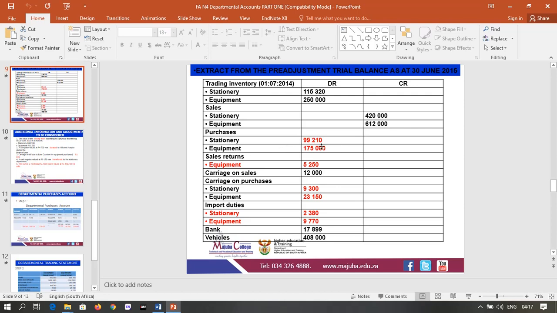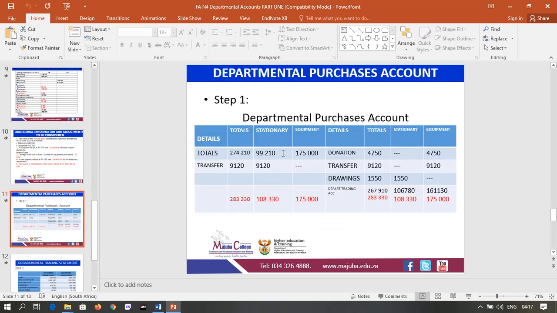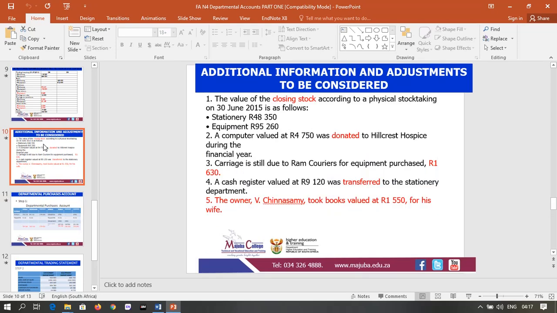For stationery, the total is 99,210, for equipment it is 175,000. You put these totals on the debit side, then you add them to get the total. Then all other items go to the credit side.